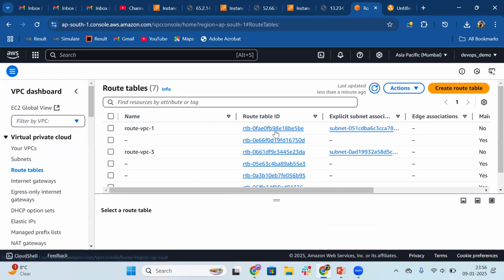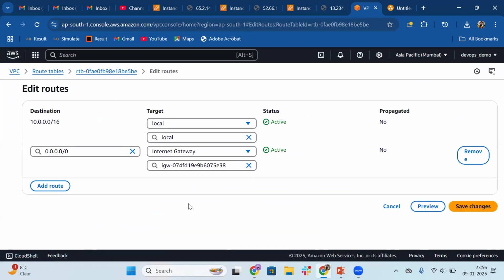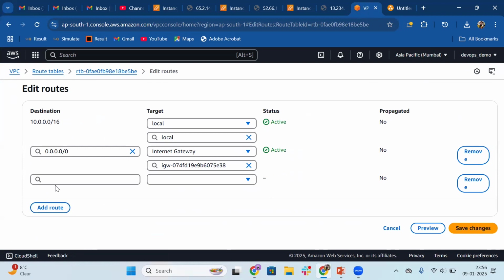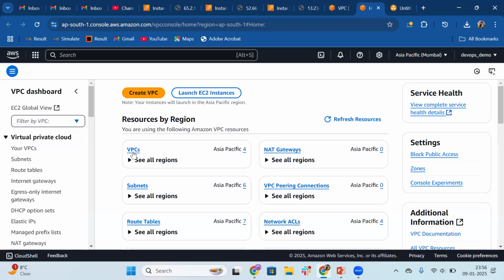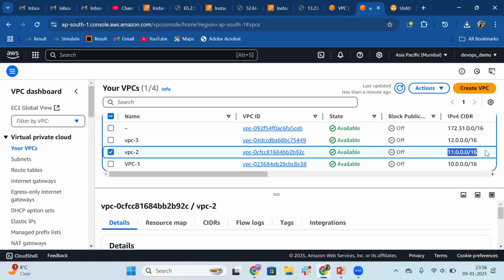Let's modify the route as well. So route VPC 1. Here I will mark edit routes. Click on edit routes, and the destinations are what we had passed for our different VPCs, correct? If you remember, let me open the VPC section. Click on the VPCs. Here you can see these are the CIDRs for the different VPCs. So I'm just giving the VPC 2 and VPC 3 CIDR in the routes.